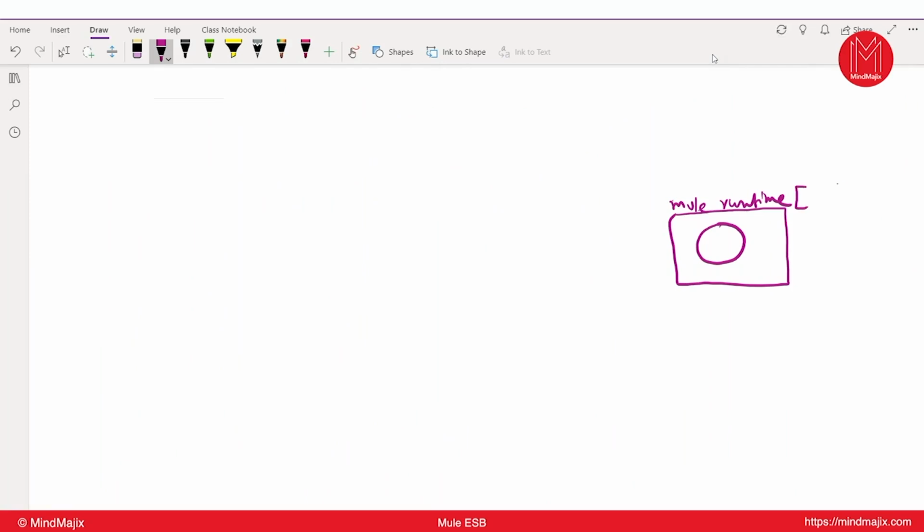What is the version we are going to use? What is the latest version? Mule runtime version 4.7 is nothing but an Anypoint Studio version. The Mule runtime version is 4. Mule 4 means it's a runtime version; actually, we call it 4.x. These versions will keep on repeating. The major version changes from 3 to 4.